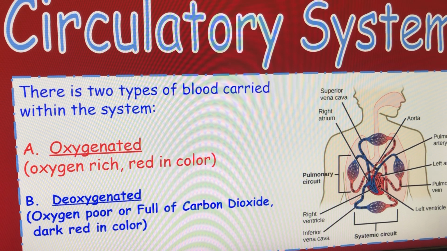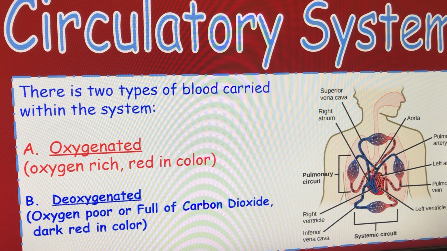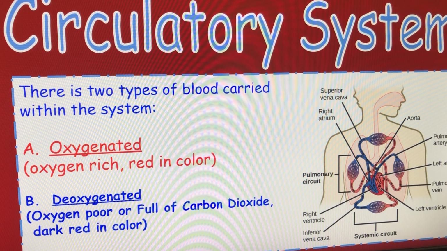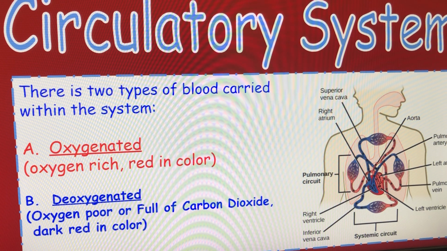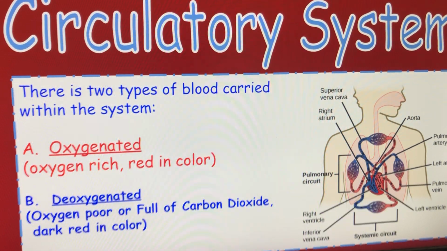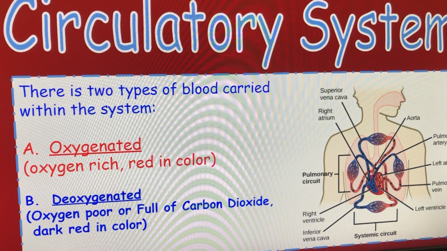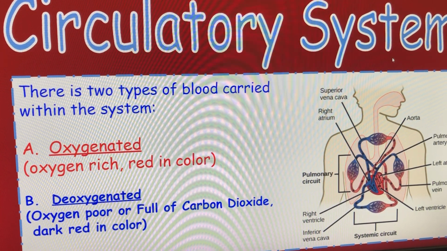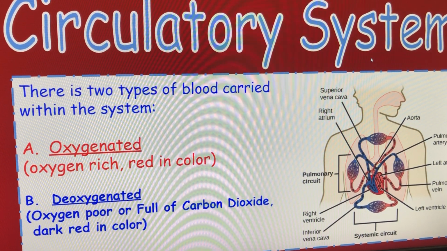In the circulatory system, there are two types of blood that are carried within the system. The first type is oxygenated blood. This is blood that is rich in oxygen. It's oxygen-rich blood. It's red in color. The other type of blood that is carried in the circulatory system is deoxygenated blood. Now, this is blood that is oxygen poor. There's not a lot of oxygen in it. The oxygen has already been spread out to different parts of the body that need that oxygen. Okay, and this deoxygenated blood is full of carbon dioxide. That's a waste, and the color is dark red in color.